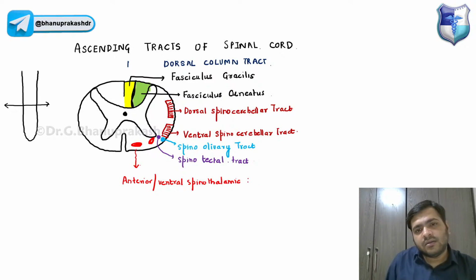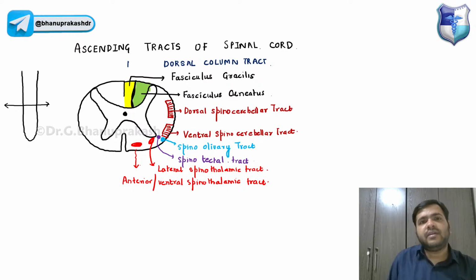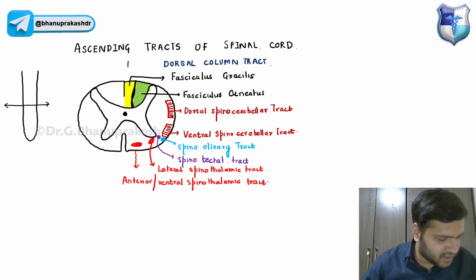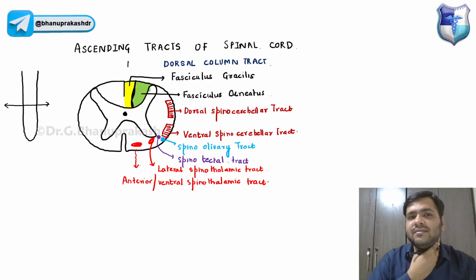And this one, a little bit on the lateral side, is called the lateral spinothalamic tract. So these are the basic tracts that we have to discuss. That's the point of discussion of our lecture today.